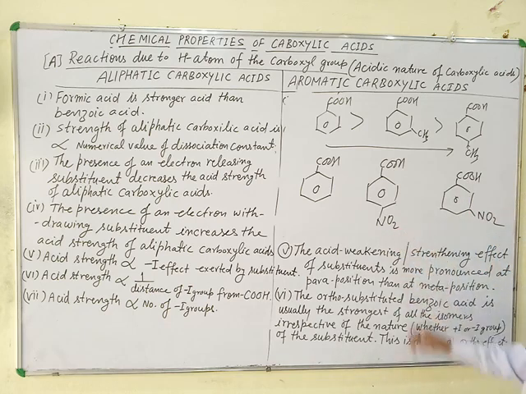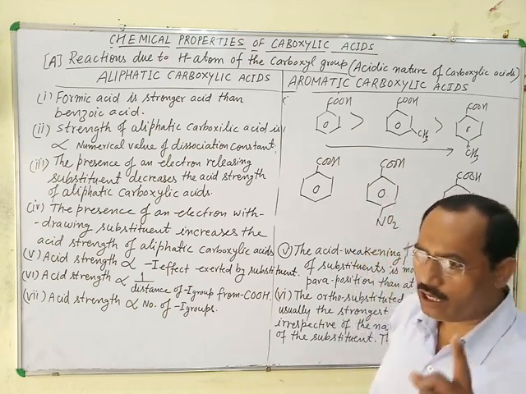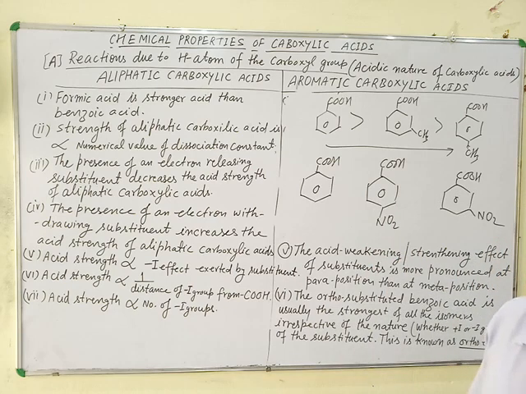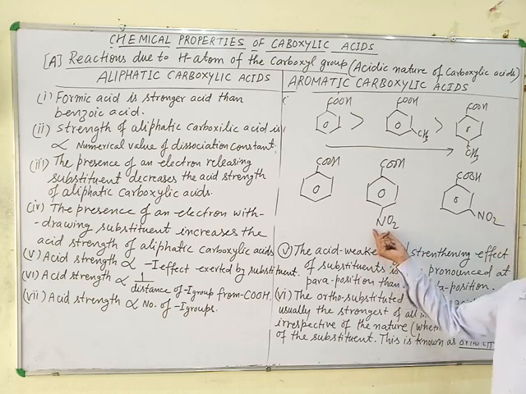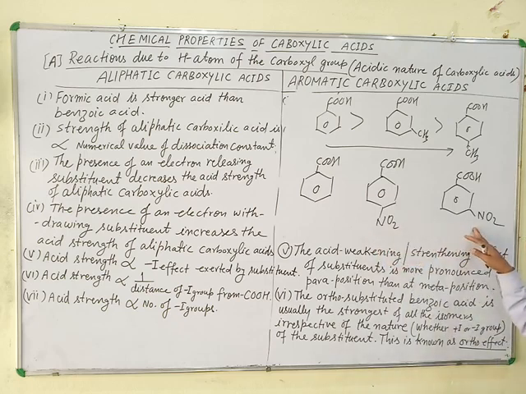When a substituent is present at para position, its electron releasing or electron withdrawing effect becomes more and more pronounced. That's why this NO2 group increases acidic strength more extensively than this.